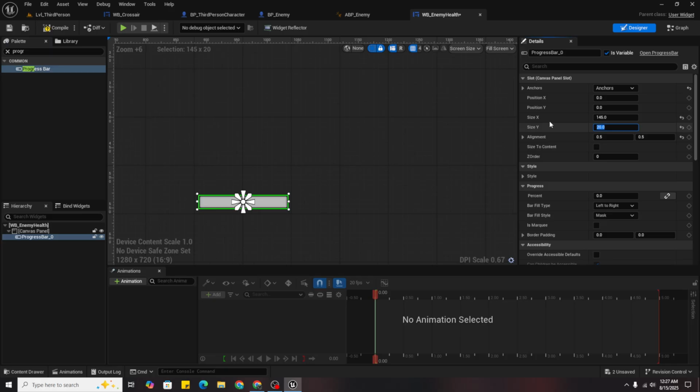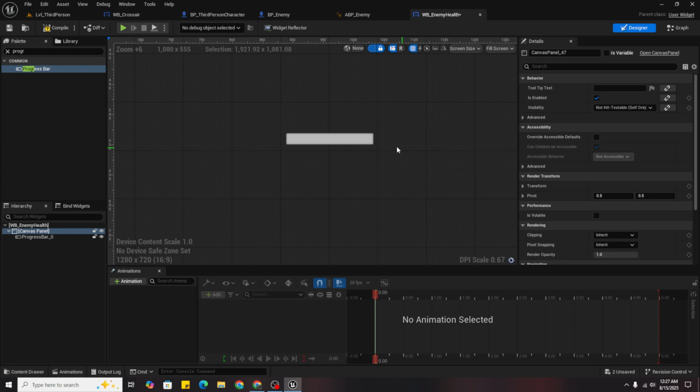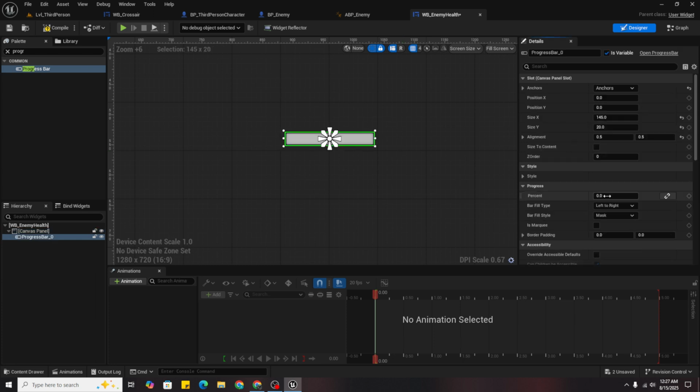So then choose a color. I would like it red. Now if you click it, you will see percent. So it's our enemy's health. And also size Y to 10 because I need it a bit small. Now you can just click this button and create binding.